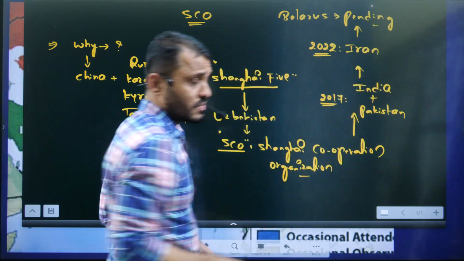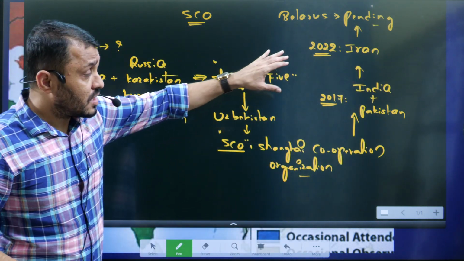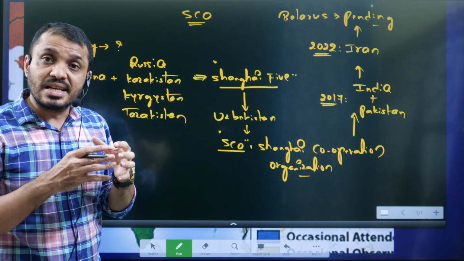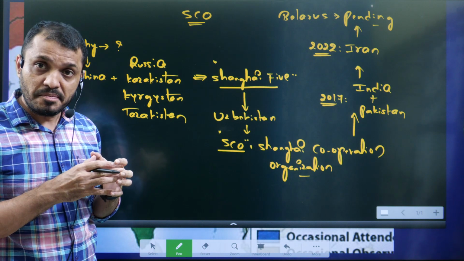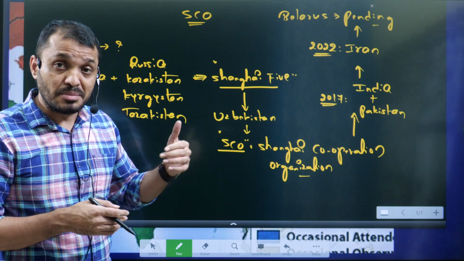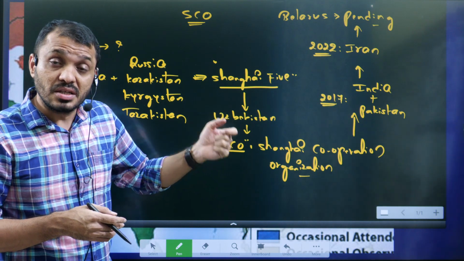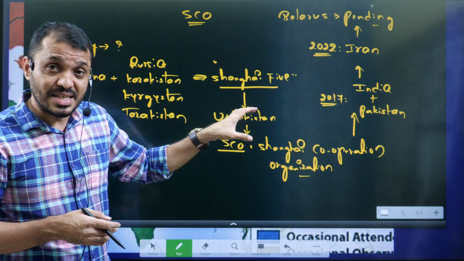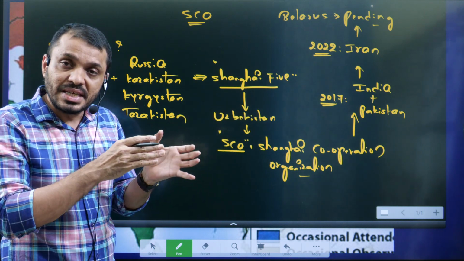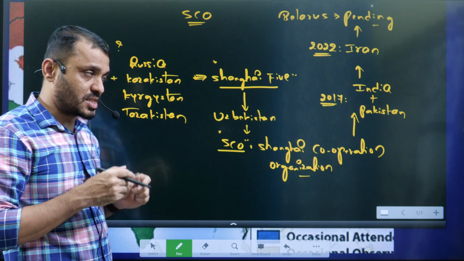Students, we will discuss the significance of Iran joining the SCO, because nowadays Iran has a very good relation with China, as well as good relations with Russia with respect to the Northern Caucasus region. We will discuss the Northern Caucasus region. What is the Caucasus region? The area between the Caspian Sea and the Black Sea. We will discuss that.